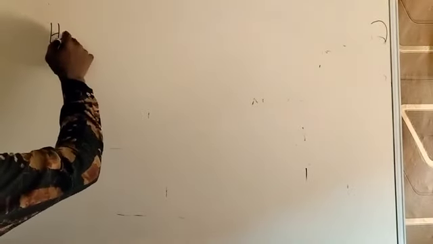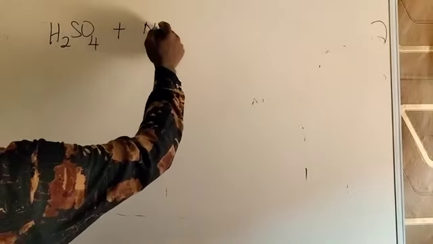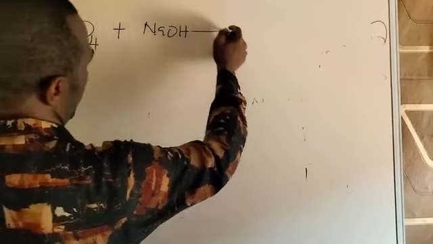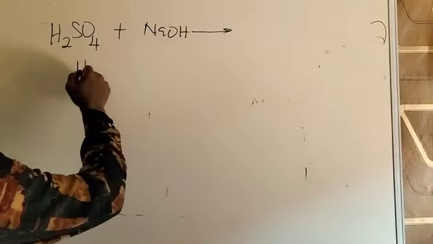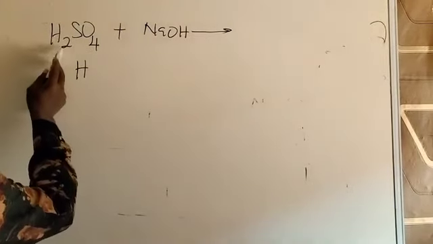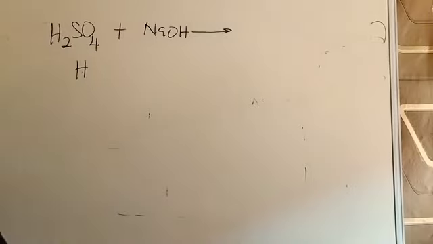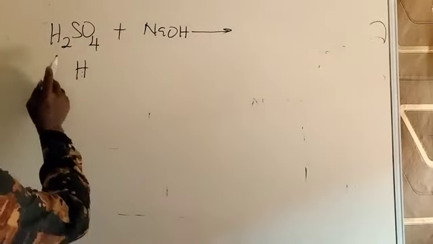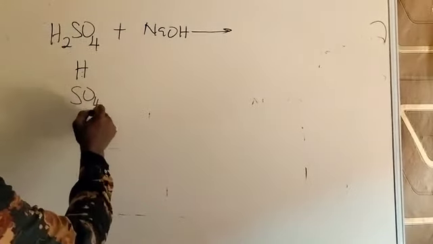So to write the equation, we have H2SO4 plus NaOH. Draw your arrow. Next, you split them into ions. How do you split them into ions? Remove hydrogen. The symbol, don't go with 2, because the symbol value is H, not H2. The element, or atom, sorry, H, because these two you should know came from SO4. Then I write SO4.